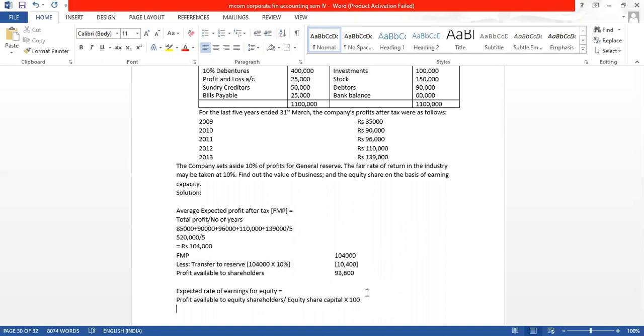So if we are not deducting this, and we are directly calculating 1,04,000, then that is also correct, because that 10,400 belongs to the equity shareholders only.